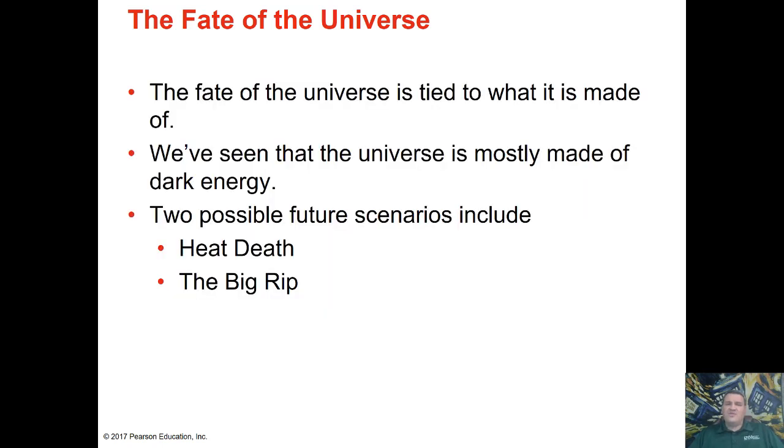Now, the eventual fate of the universe is determined by what it is made of. So we've seen that the universe is 73% dark energy, and we know that dark energy is causing the expansion rate of the universe to accelerate. So this leaves us with two possible scenarios for how the universe is going to end.